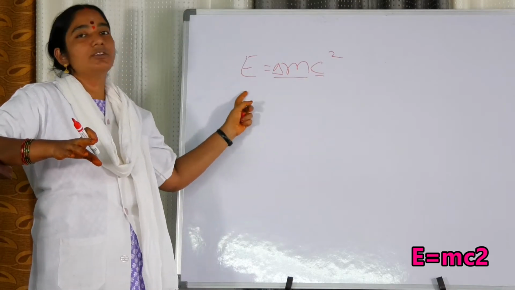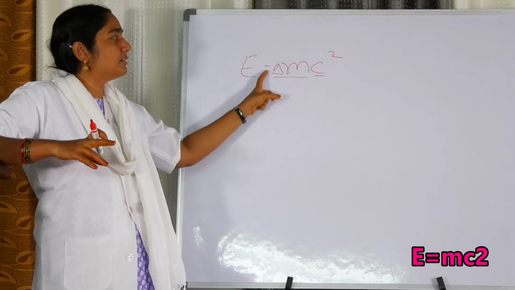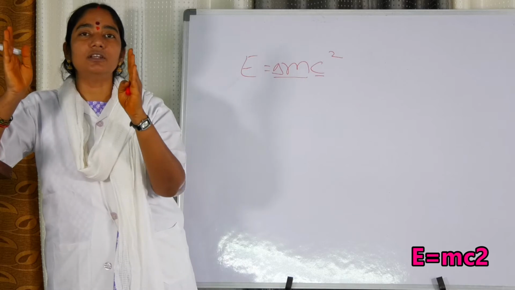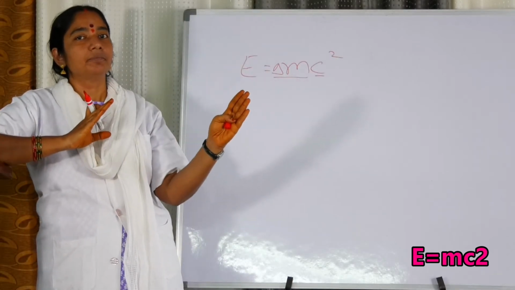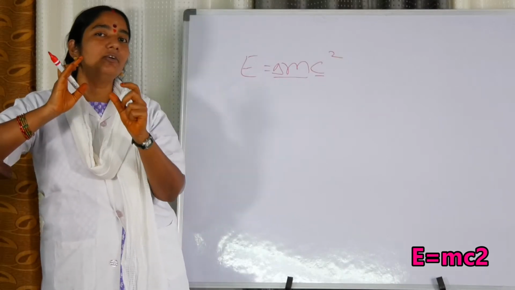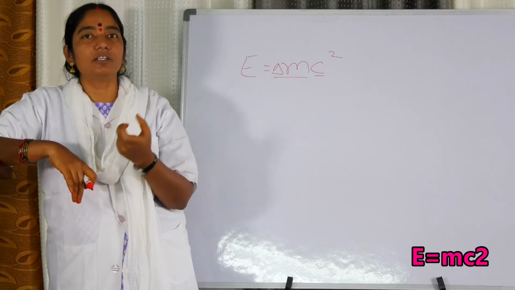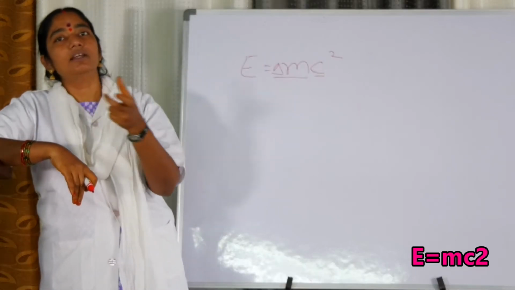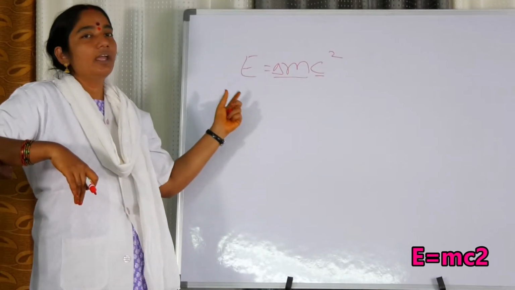And this is the equation related to that. So delta m is the mass defect. It means the hydrogen atoms are combining, giving rise to helium, but here the mass is not conserved. And this amount of mass which we call the mass defect, or the difference between the products and the reactants, that mass is converting into energy.